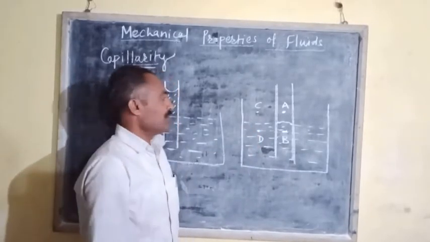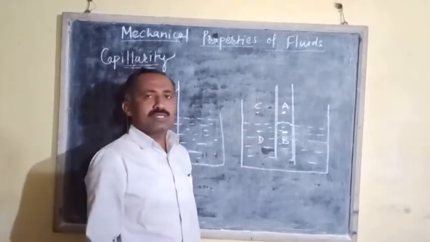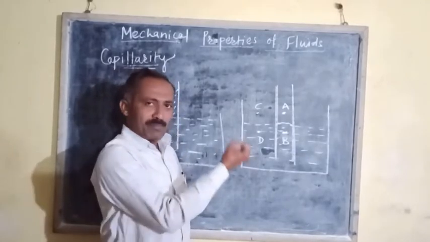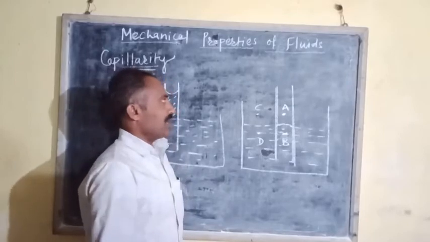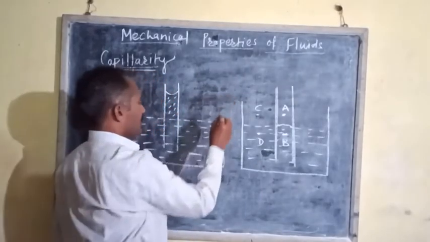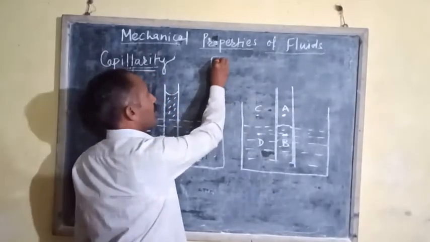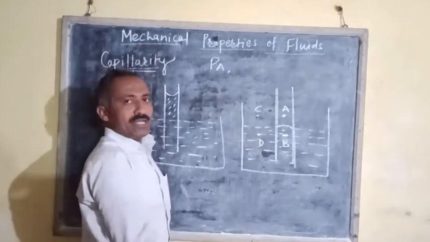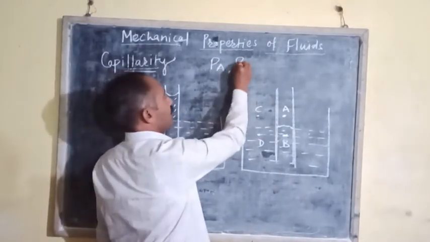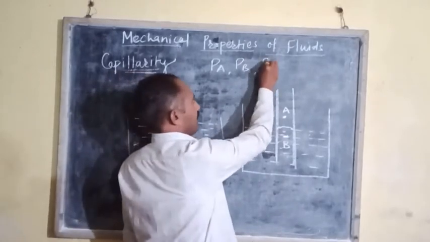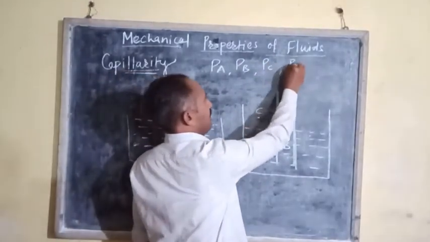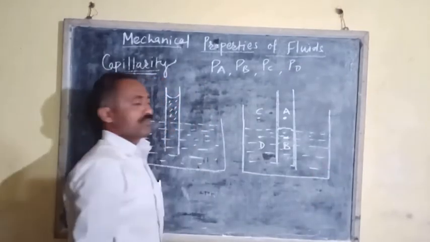Point D is outside the capillary tube but below the plane surface of the liquid. Let PA be the pressure at point A, PB the pressure at point B, PC the pressure at point C, and PD the pressure at point D.